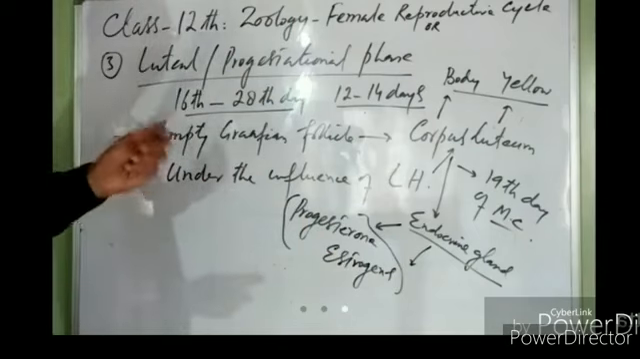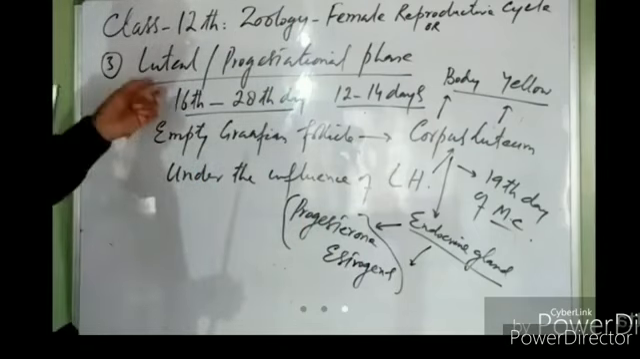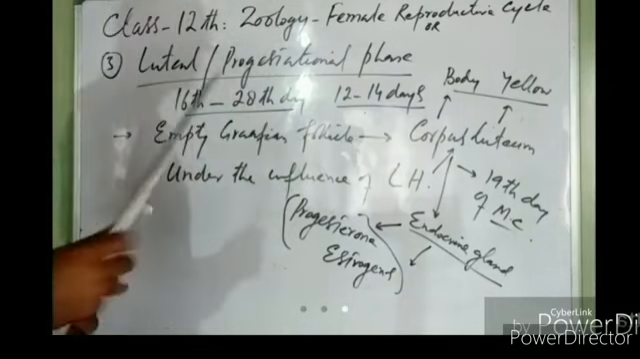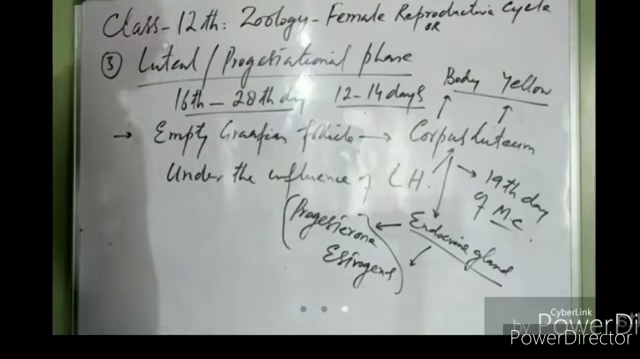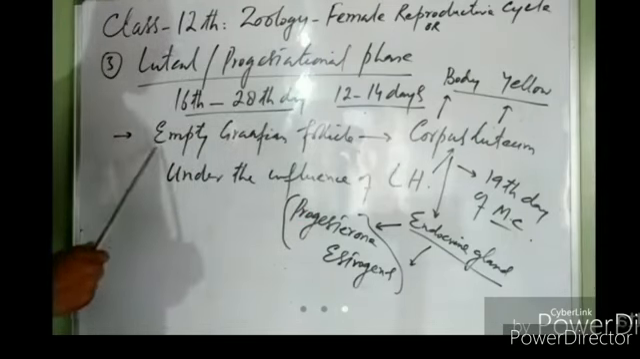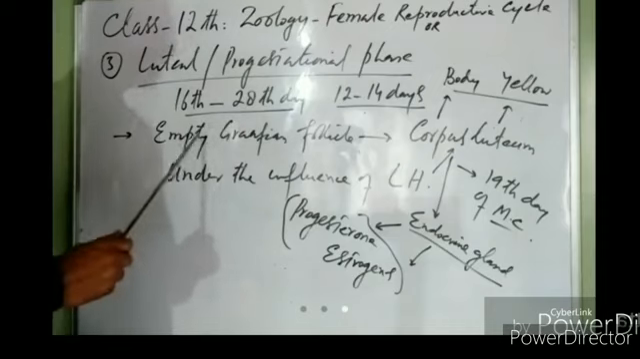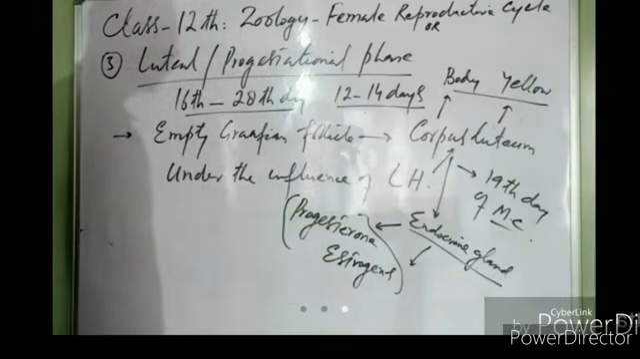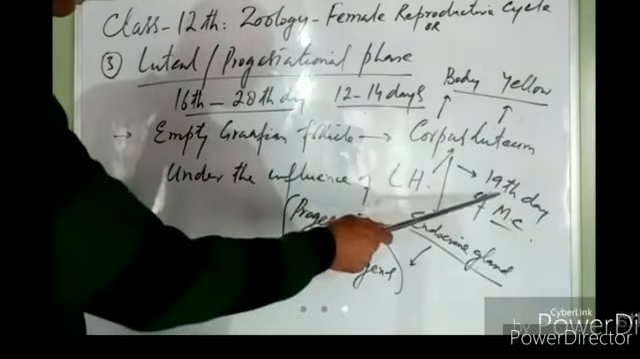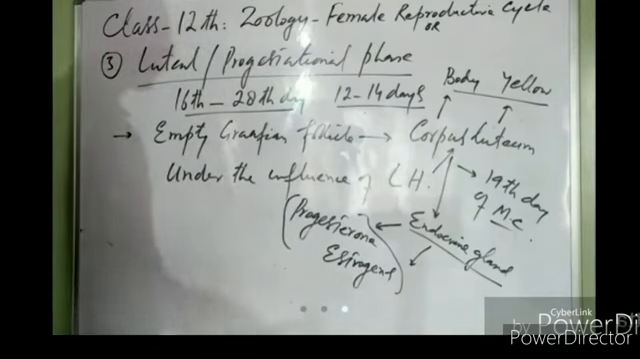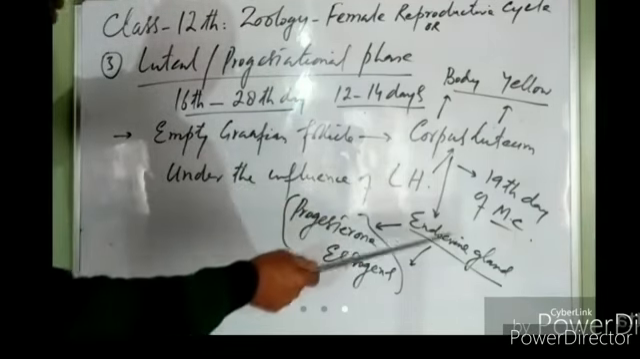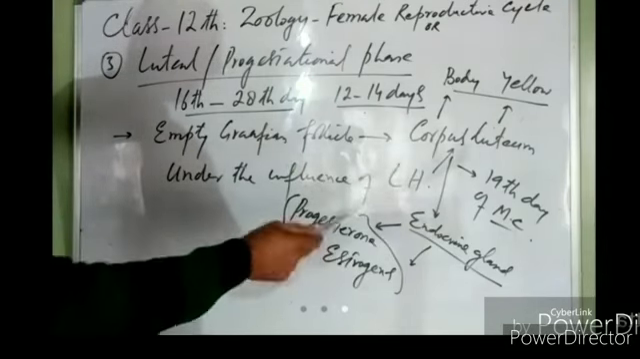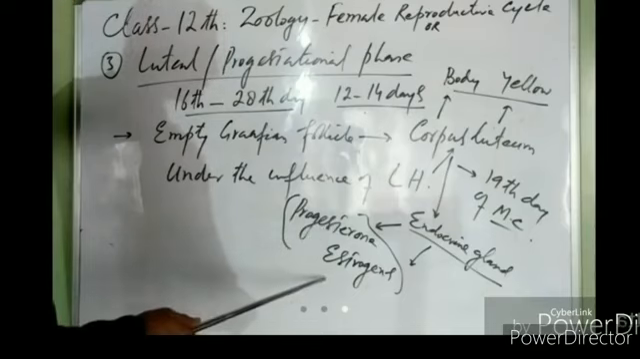In the luteal phase or progestational phase, why do we call it the luteal phase? Because in this phase, the empty Graafian follicle is changed into corpus luteum. Under the influence of luteinizing hormone, it becomes a yellow colored body, fully formed on the 19th day. The corpus luteum now acts as an endocrine gland and starts the release of progesterone and estrogens, right?